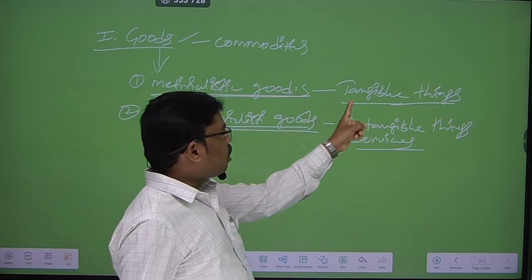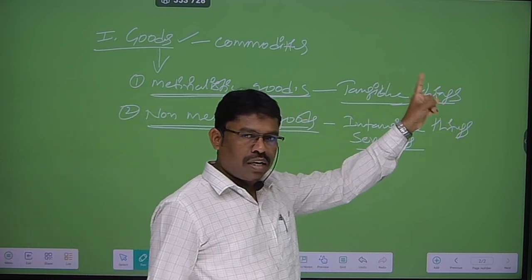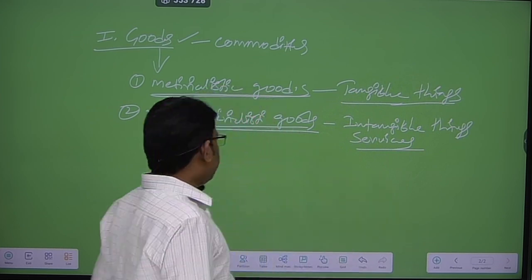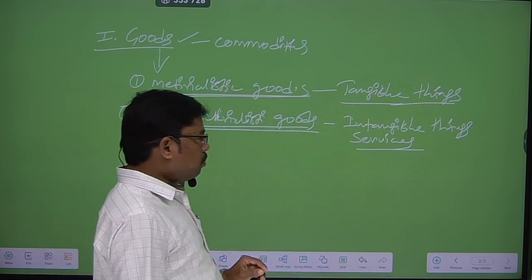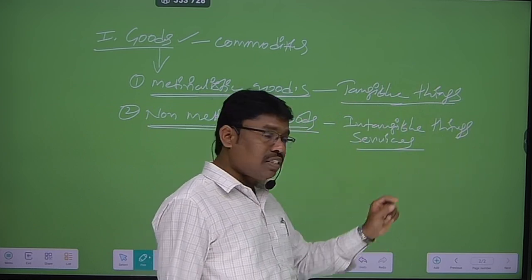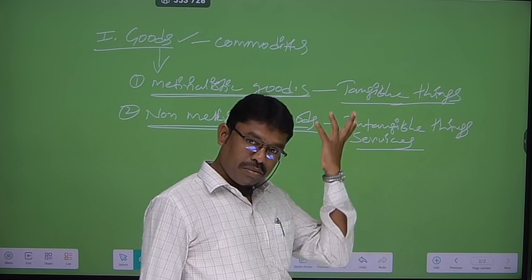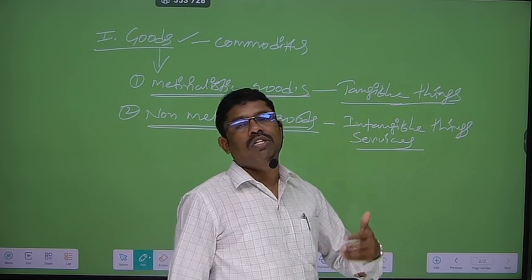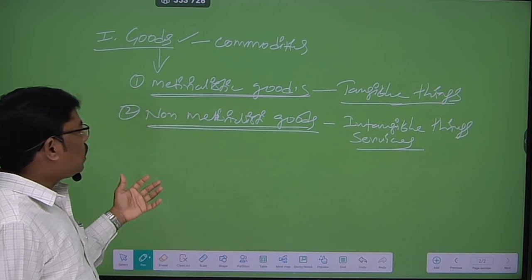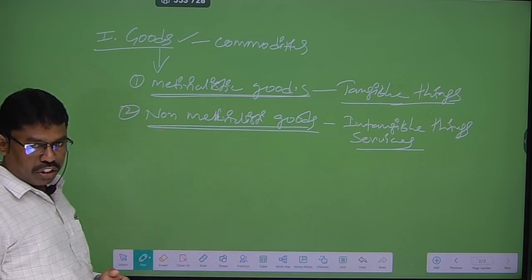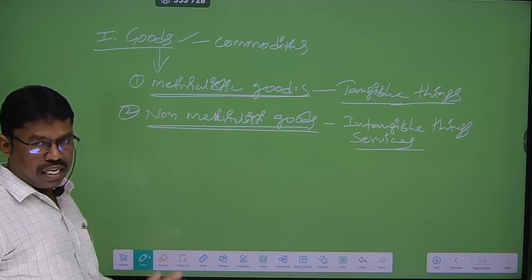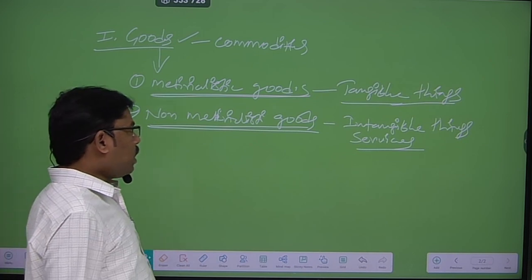So the goods are divided into basically two types: materialistic goods and non-materialistic goods. Materialistic goods are tangible things, visible, touchable, transferable. Non-materialistic goods are intangible things, like services, which are not possible to see, touch or transfer.